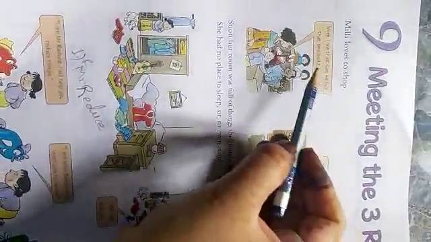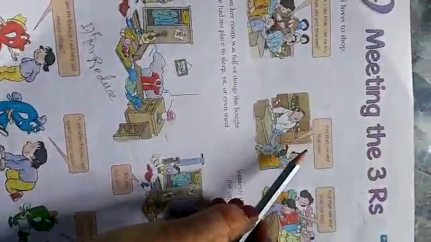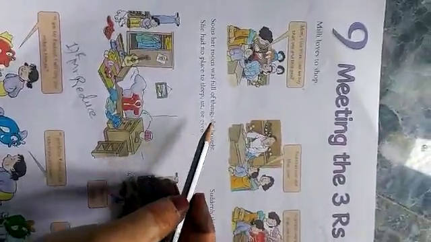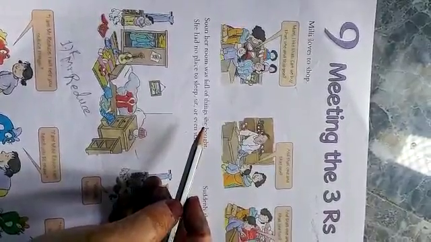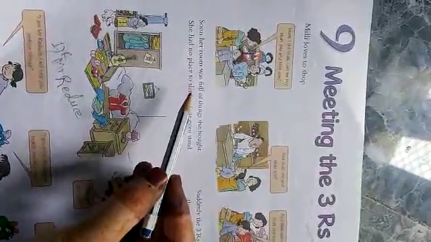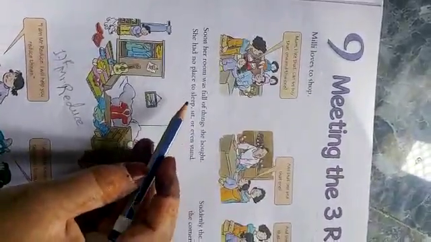Millie loves to shop. Mom, I like that. Can we buy that one and this one? Again she said, and that one and that one and that one too. Millie went shopping with her mother, and she liked so many things and she bought them also. Soon her room was full of things she bought. She had no place to sleep, sit or even stand.